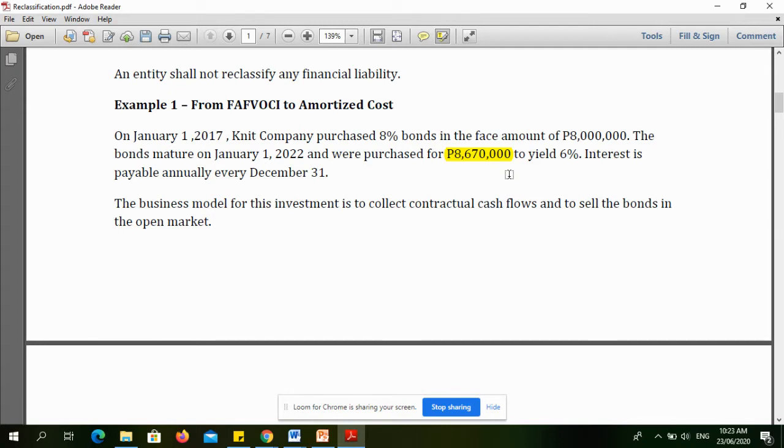So the assumption here is the 8,670,000 is the purchase price, or we can also consider this as the present value. The business model for this investment is to collect contractual cash flows and to sell the bonds in the open market. So, pag ganun yung business model, di ba, FAFVOCI.